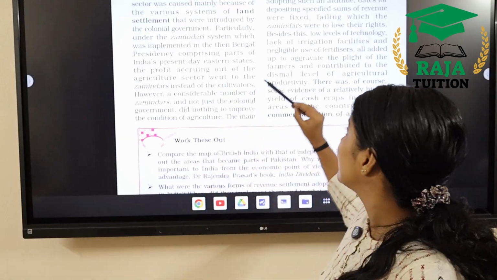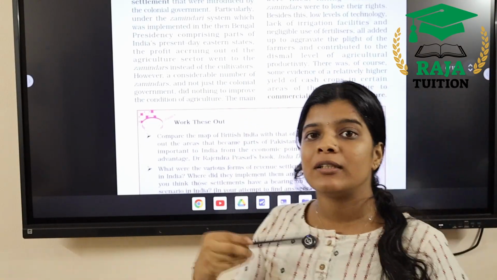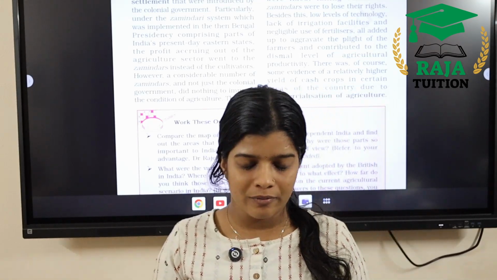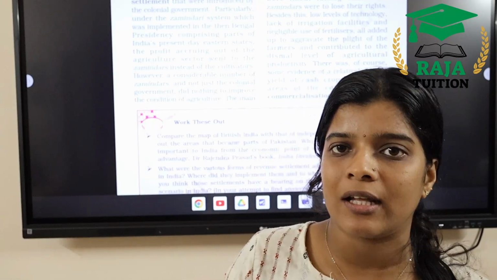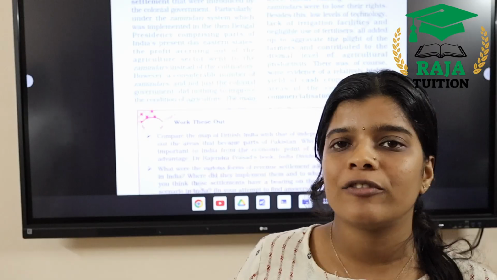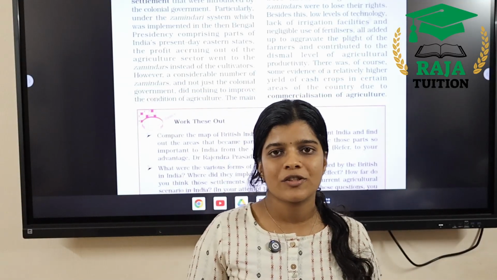The effect of the Zamindari system was that Zamindars placed a burden on the farmers. The farmers faced huge debt at that time, and the government also did not give any attention to the plight of the farmers. Also, there was a problem of commercialization of agriculture at that time. What is commercialization of agriculture?